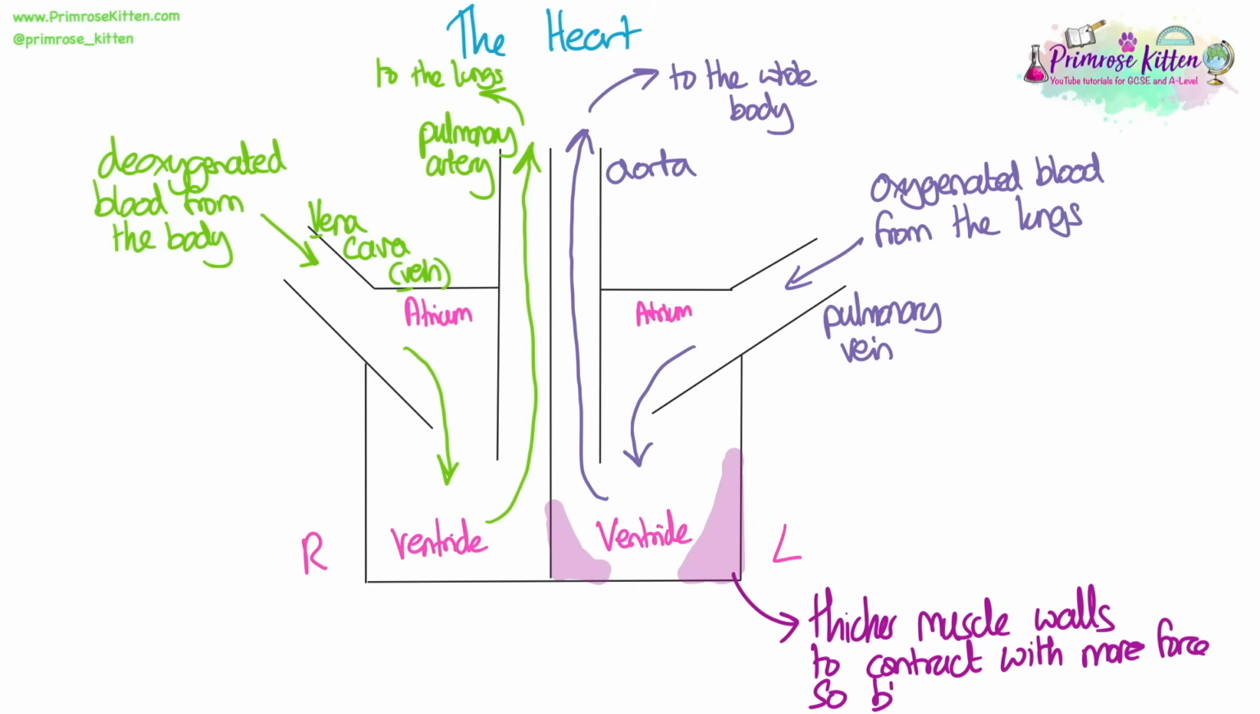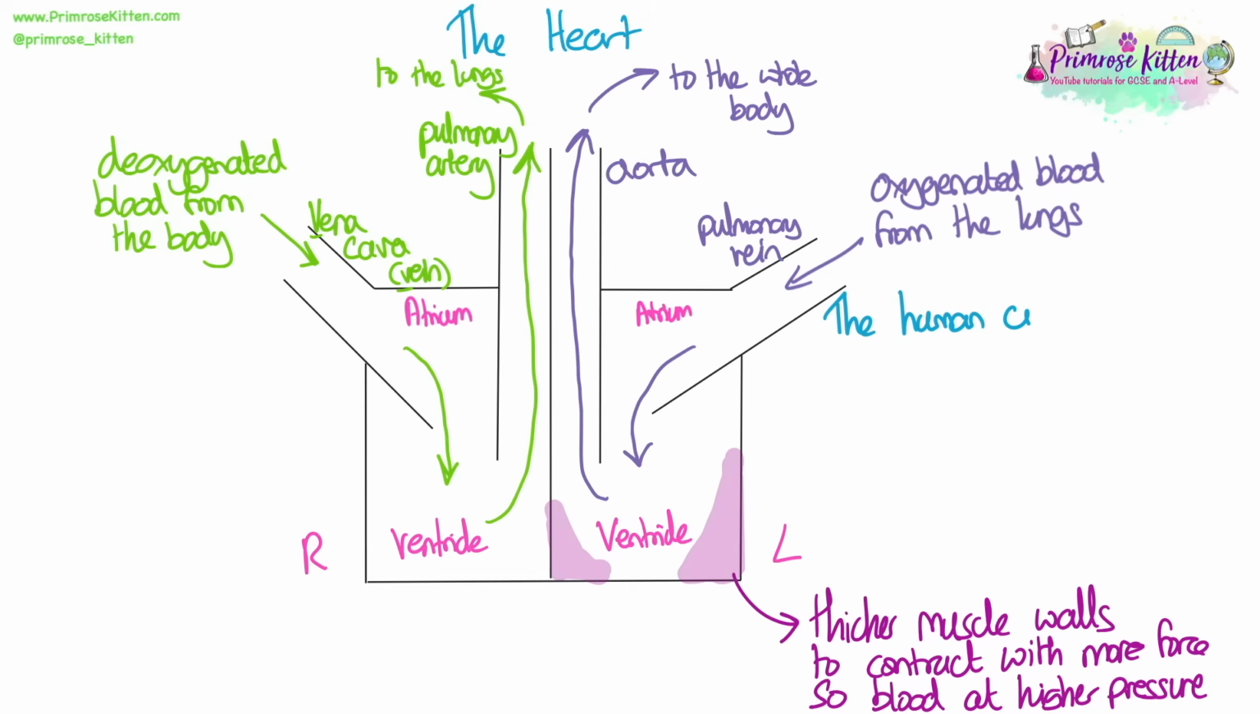The left ventricle has a thicker muscle wall. This is so that it can contract with greater force, so that blood is forced out through the aorta at higher pressure, because it has to go a further distance to get around the whole body than when it leaves the pulmonary artery and just goes to the lungs.